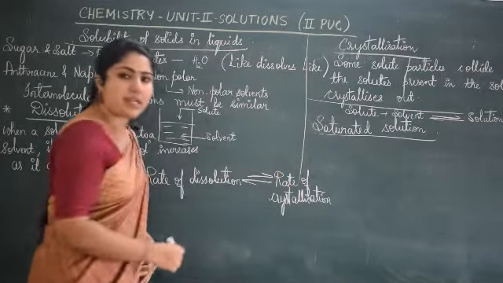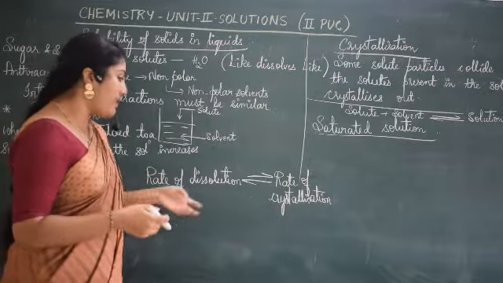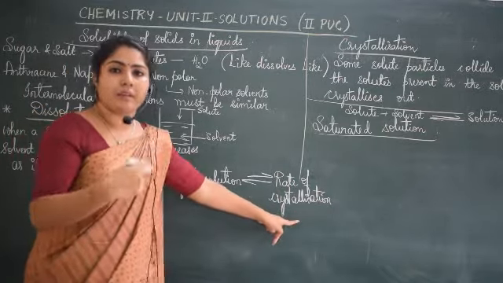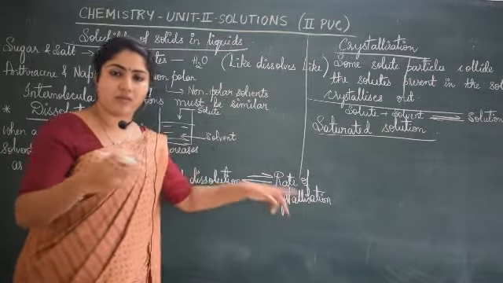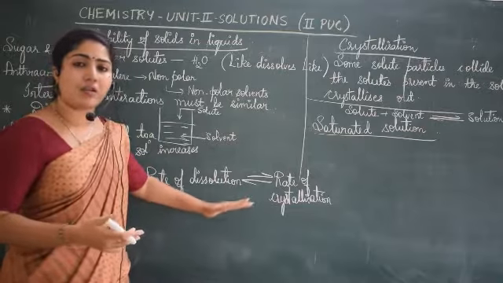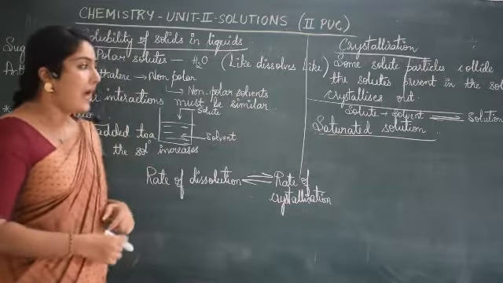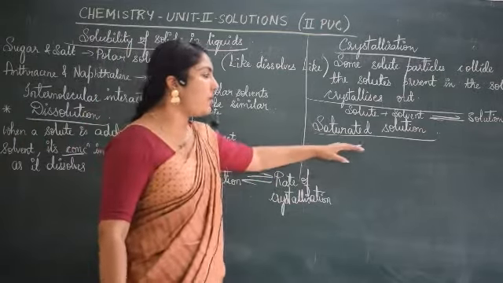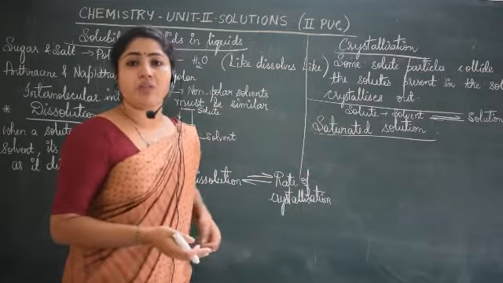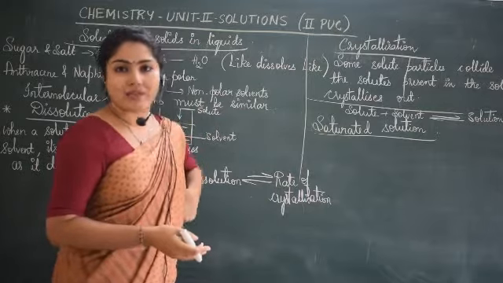No, the reaction is taking place, and at the same rate at which the solute is dissolving, the particles are being crystallized out. So you cannot distinguish it. So this state of equilibrium will be attained. And at this point, the solution in which no more solute can be dissolved is called a saturated solution.